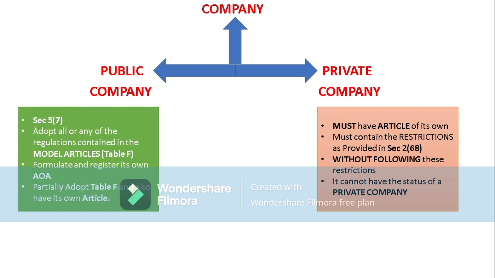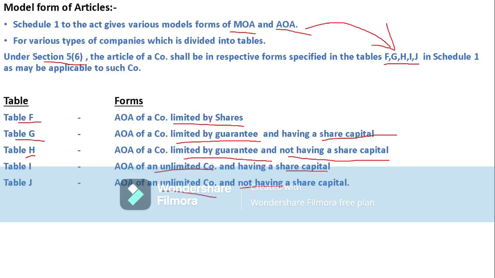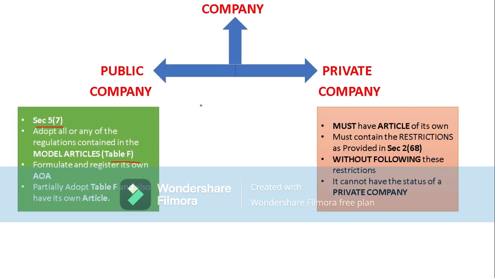According to section 5 subsection 7, a company can adopt all or any of the regulations contained in the model articles table F. So a company can adopt the regulations contained in the table F form. Table F is basically related to companies limited by shares, so it can follow this table F.